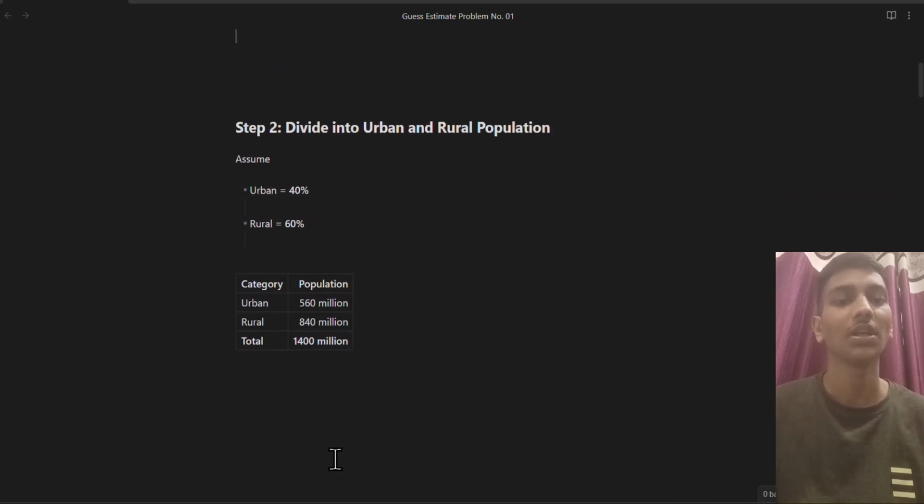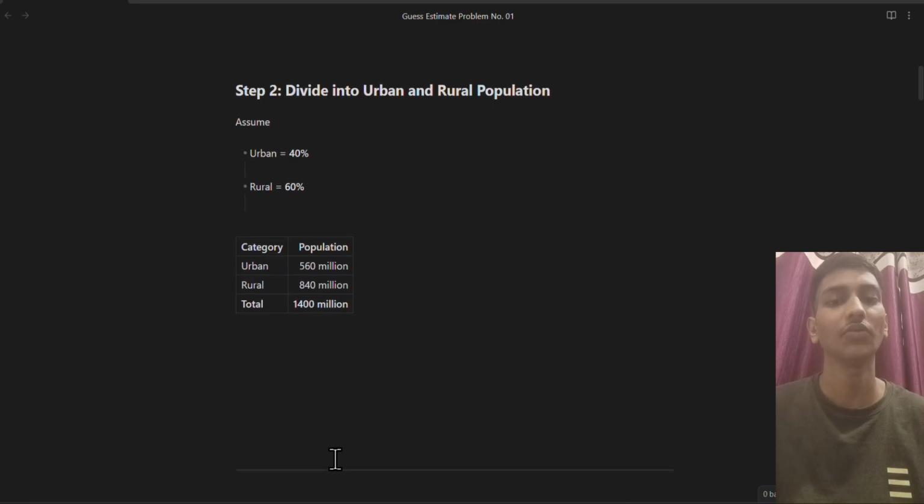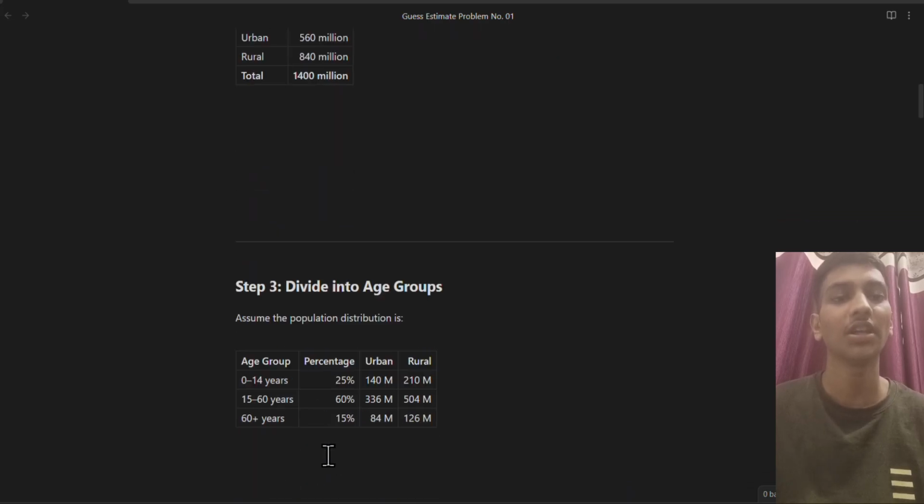Okay. After that, we have to figure out the age group. In the urban area, we will divide the age group into three parts. First is 0 to 14, then 15 to 60, and then 60 plus years.